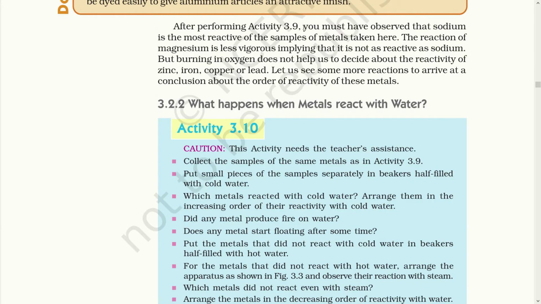After performing activity 3.9, you must have observed that sodium is the most reactive of the samples of metal taken there. The reaction of magnesium is less vigorous, implying that it is not as reactive as sodium. But burning in oxygen does not help us decide about the reactivity of zinc, iron, copper or lead. Let us see some more reactions to arrive at a conclusion about the order of the reactivity series of metals.